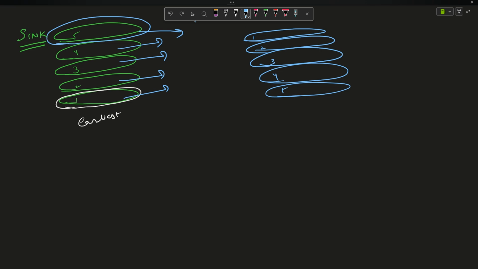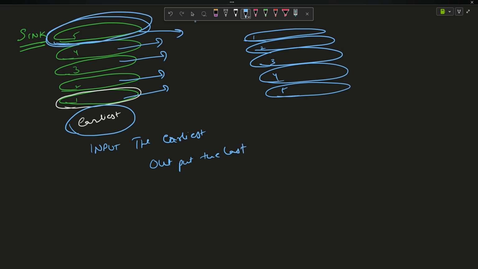The one which was put in the earliest is the one that is output the last. And the one which was put in last is actually getting output in the first traversal only. So output the first, right?